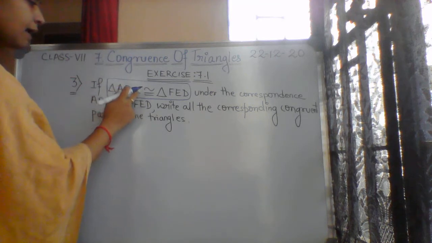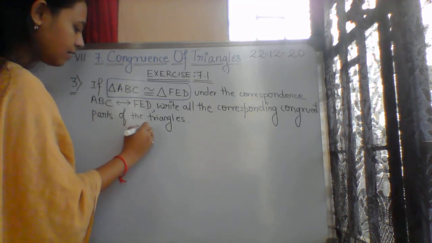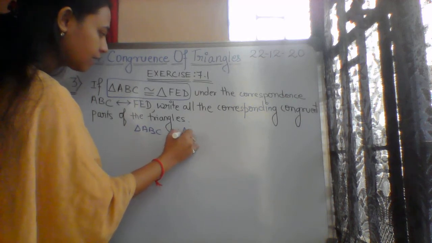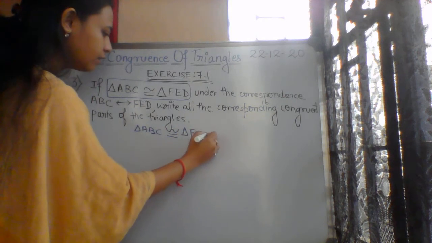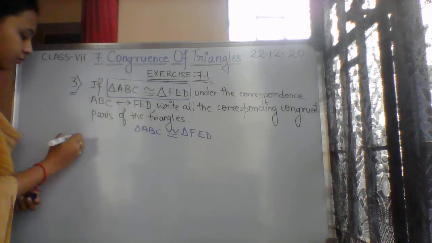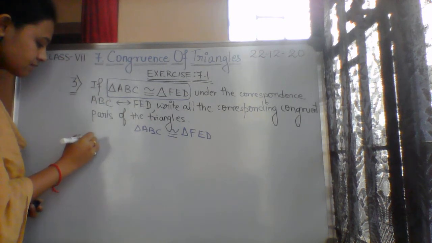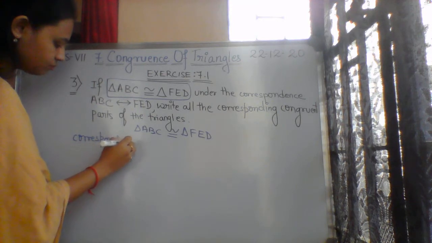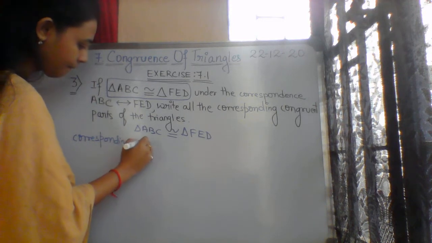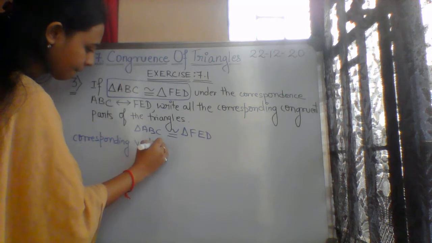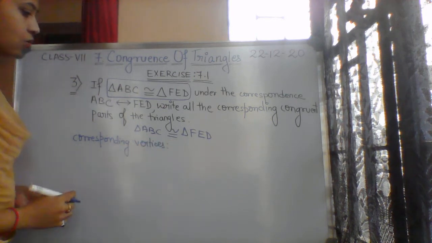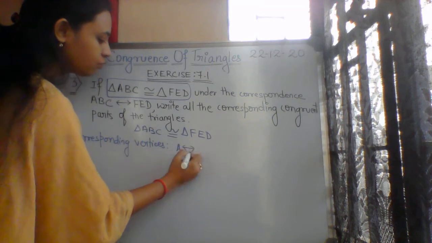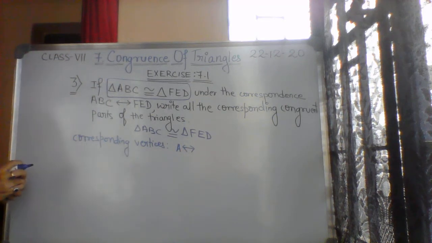So triangle ABC is congruent to triangle FED. Now first of all we will write corresponding vertices. Vertex A is corresponding to which vertex in triangle DEF?